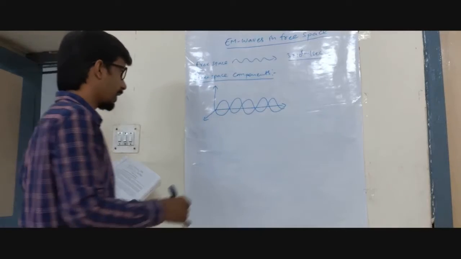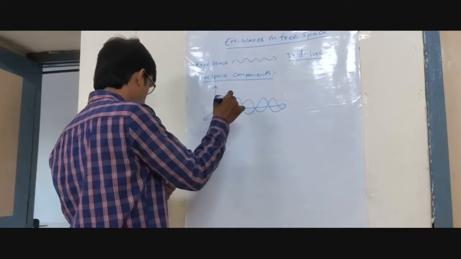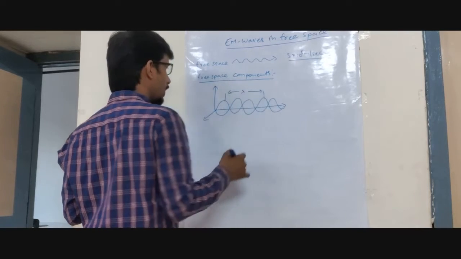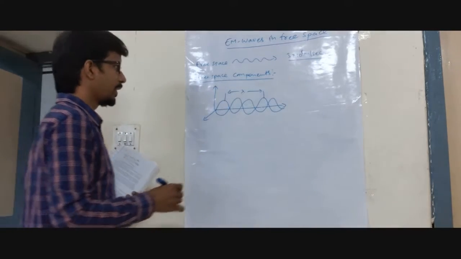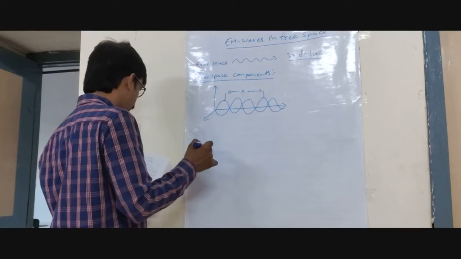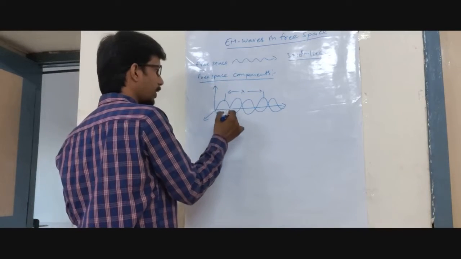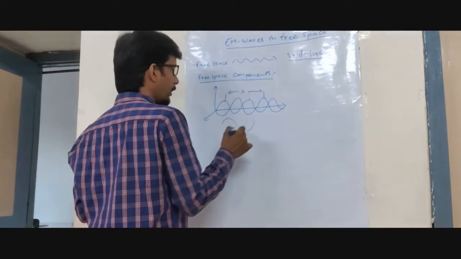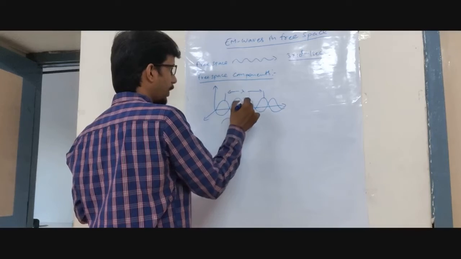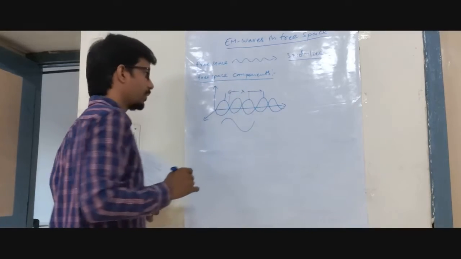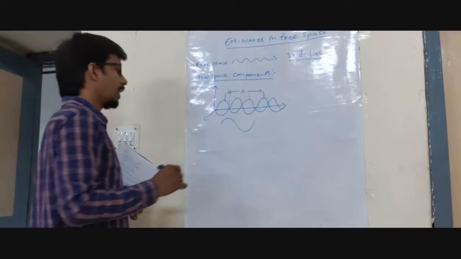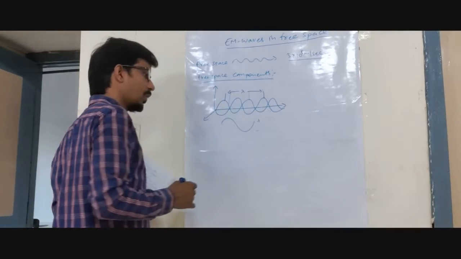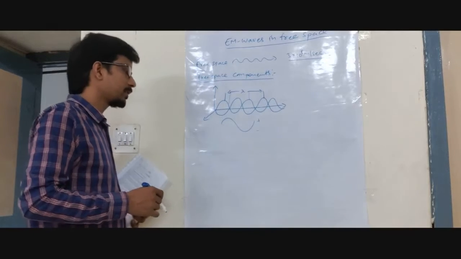The range from here to here is called lambda. The entire wavelength from one point to another point is called lambda. We take the negative direction and the positive direction, and both together give us the electromagnetic wave.